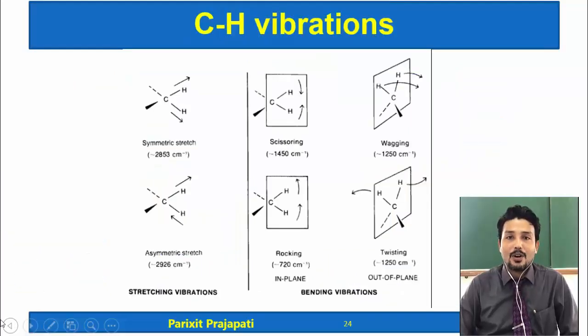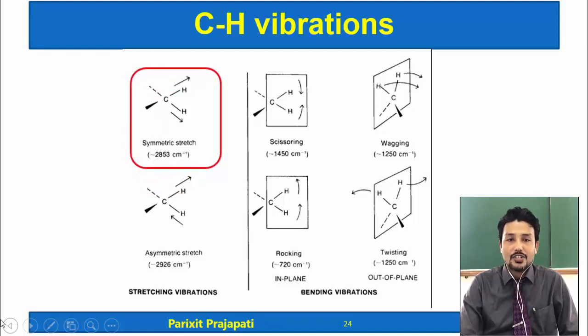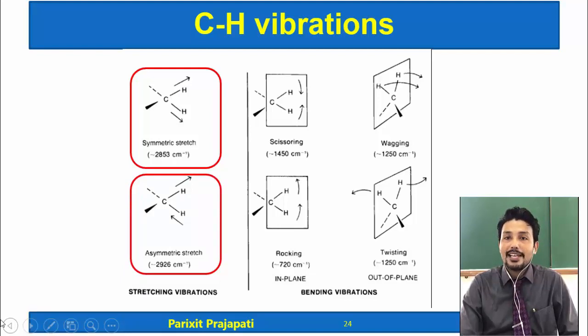Let's take the example of CH vibration in a molecule which contains CH2. As I already said, stretching vibrations require higher energy, so they appear at higher wave number. Symmetric stretch 2853, asymmetric stretch 2926. I said asymmetric stretch occurs at slightly higher. The molecule is the same, the bonds are the same, but they have all these kinds of vibrations.